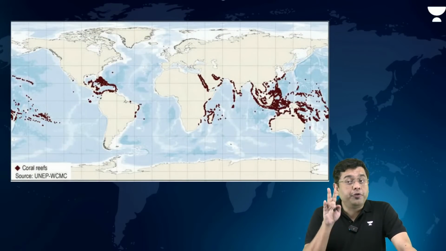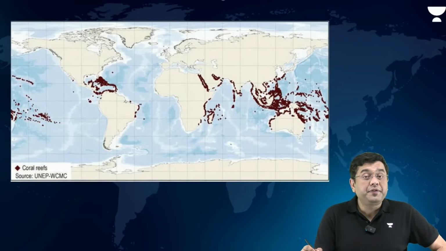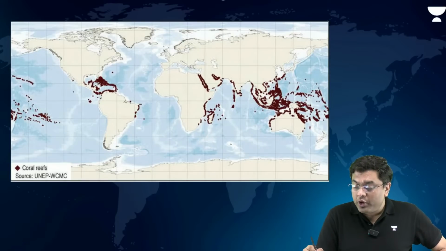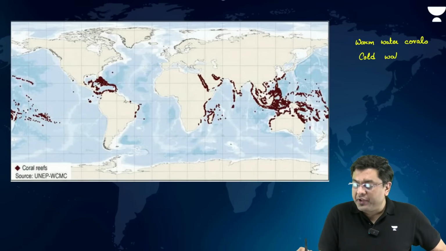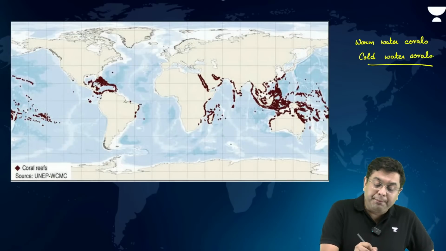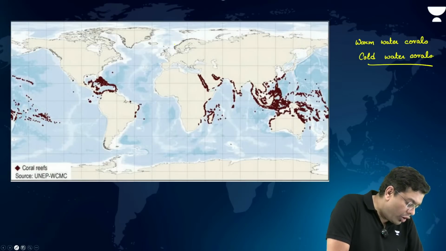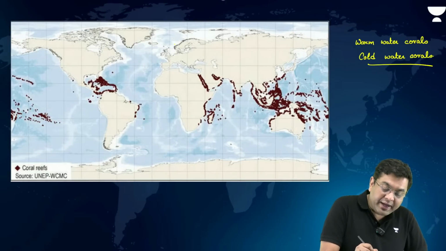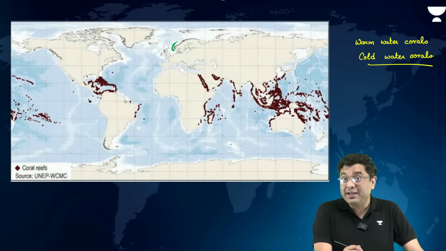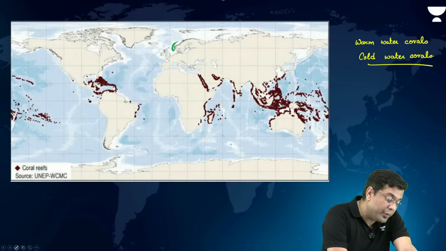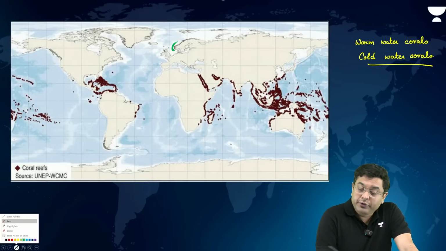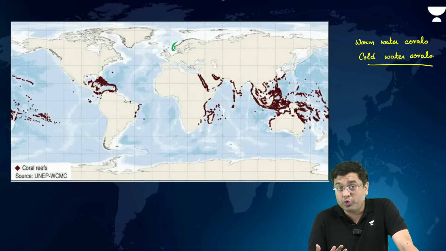So coral reefs are of two different types. Coral reefs are basically warm water corals as well as the cold water corals. Now, warm water corals are the ones which are greatly explored, whereas cold water corals are to be found, for example, in Rost Reef off the coast of Norway, that is where you will find cold water corals to some extent. And other than that, in the ocean bottom also you will find the cold water coral. So those cold water corals are not so well known.